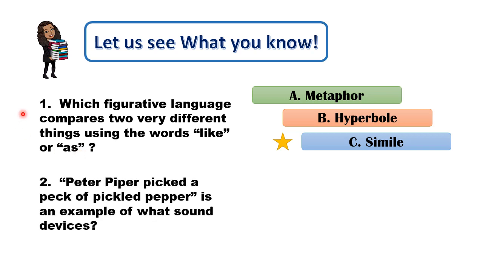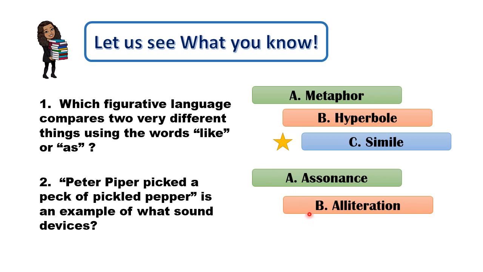Number 2. Peter Piper picked a peck of pickled pepper is an example of what sound devices? Is it letter A, assonance, B, alliteration, or C, consonants? Once again, I'm giving you 5 seconds to think for an answer. The correct answer is letter B, alliteration. If you got all the questions correct, congratulations!